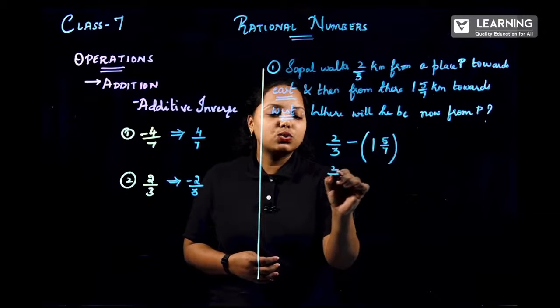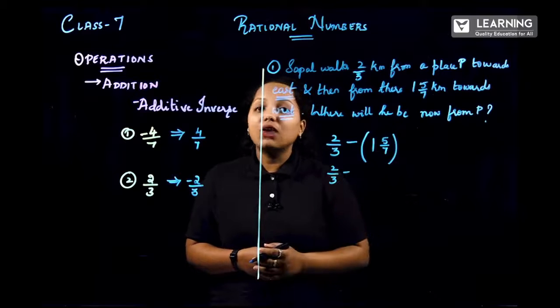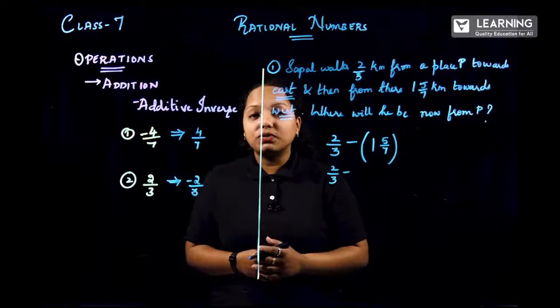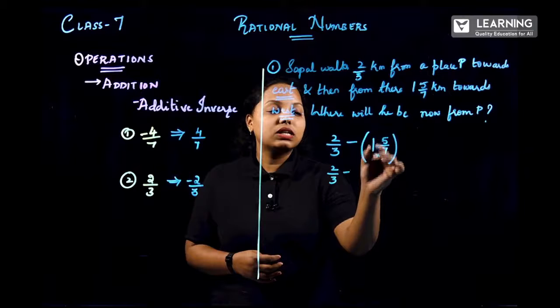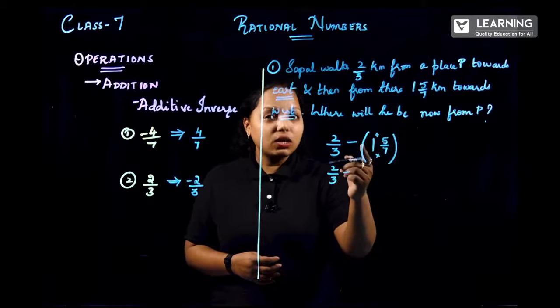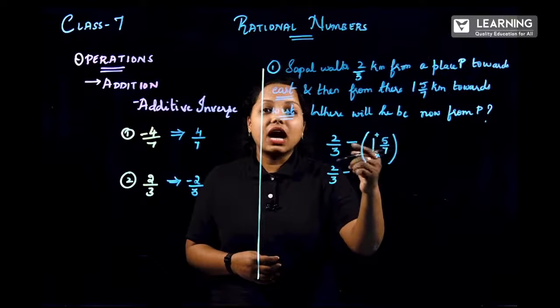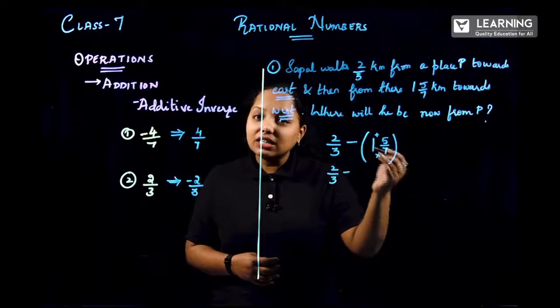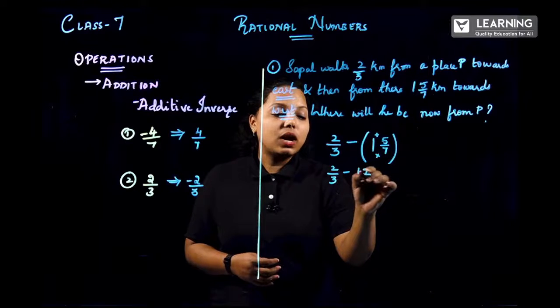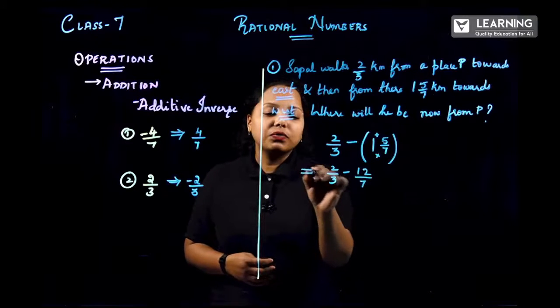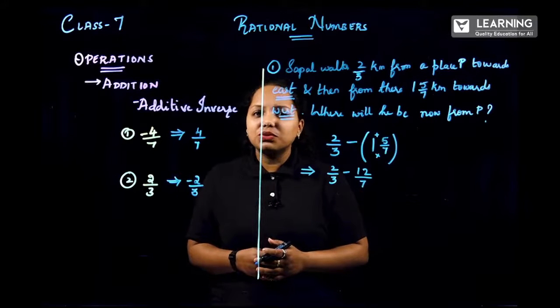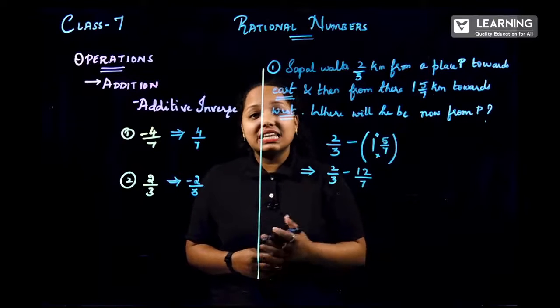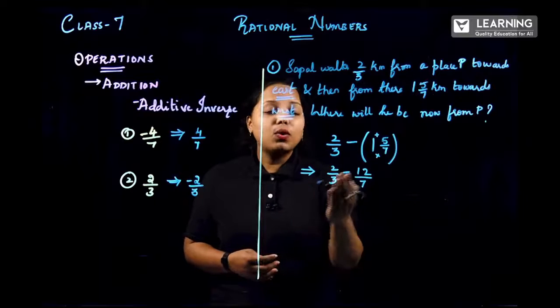Now it is 2 by 3 minus, and I have to convert this to an improper fraction. So now we know this one into plus. 7 ones are 7 plus 5, after 7 it is 8, 9, 10, 11, 12. Well, it is 12 by 7. Now you can ask a question, ma'am, till now we have just seen denominators with the same number. It was very easy. How about this one?